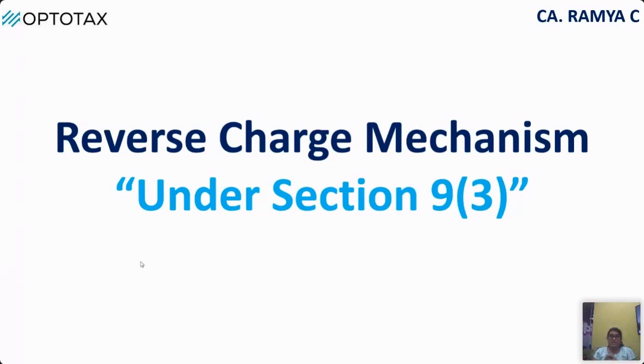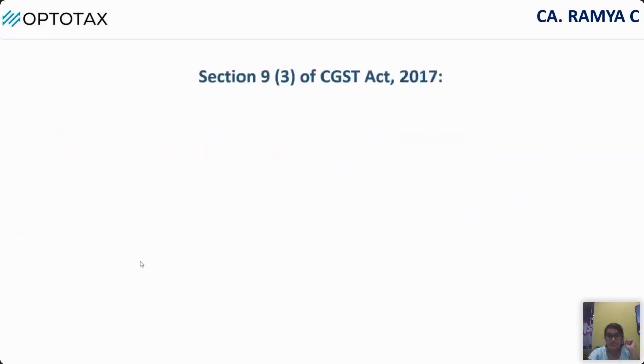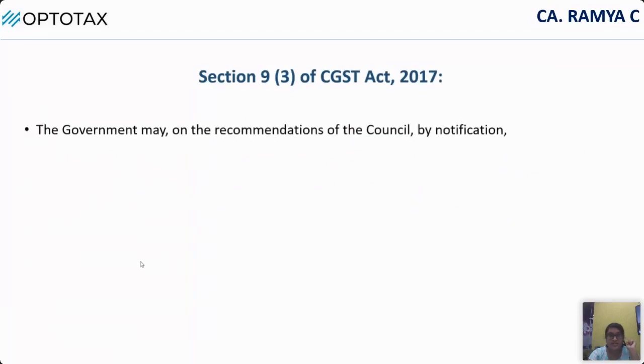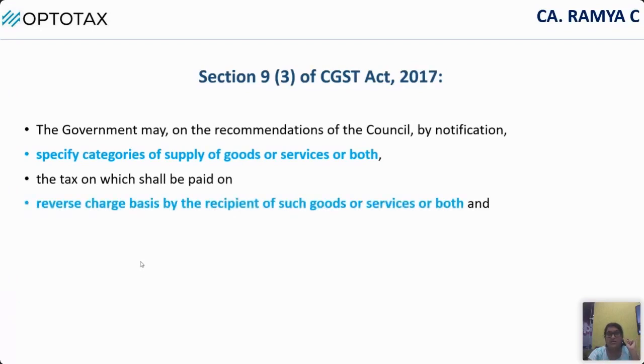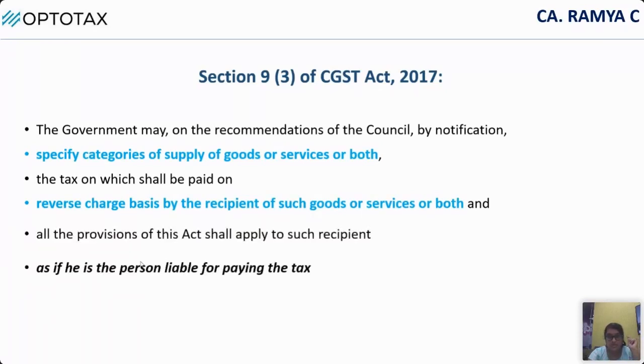So the first section that we are going to see is section 9.3. As defined in section 2 subclause 98, reverse charge first section is section 9.3. What does it say? It says the government may notify categories of goods, supply of goods or services or both, the tax on which shall be paid on reverse charge basis by the recipient. And all the provisions shall be applicable to this person as if he is the person liable to pay tax.